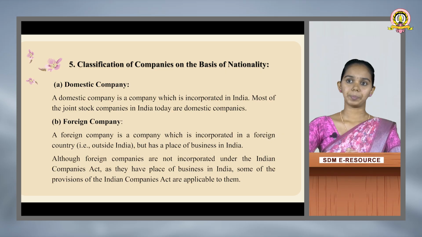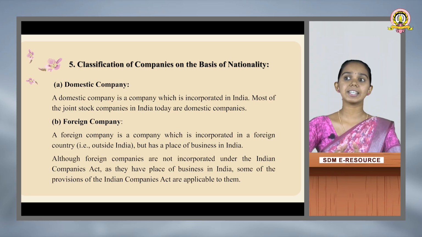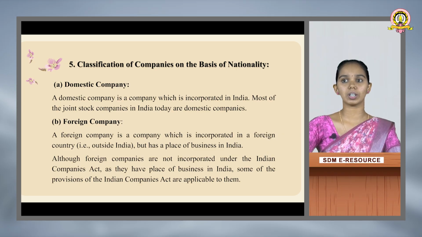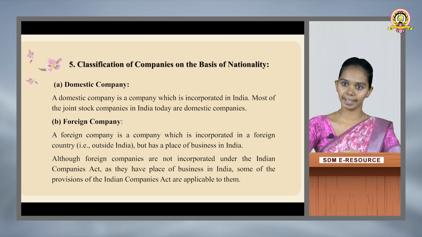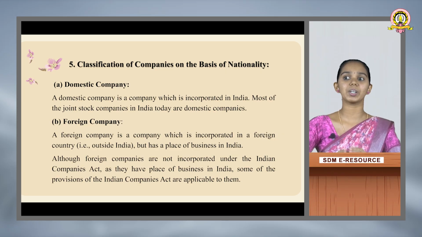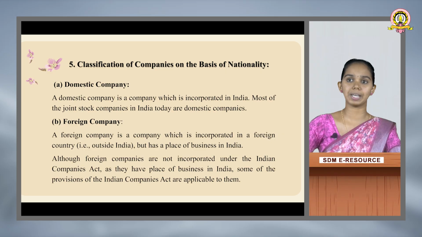First one is domestic company. A domestic company is a company which is incorporated, that means registered, in India. Most of the joint stock companies in India today are domestic companies. And the second one is foreign company. A foreign company is a company which is incorporated, that means registered, in a foreign country, that is outside India, but has a place of business in India. Although foreign companies are not incorporated under the Indian Companies Act, as they have a place of business in India, some of the provisions of the Indian Companies Act are applicable to them.